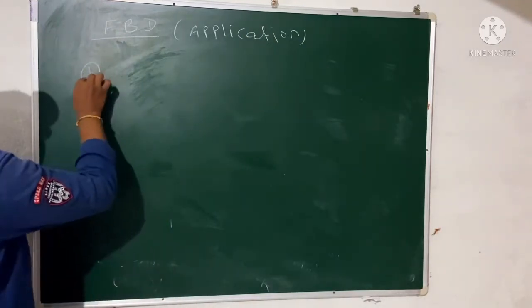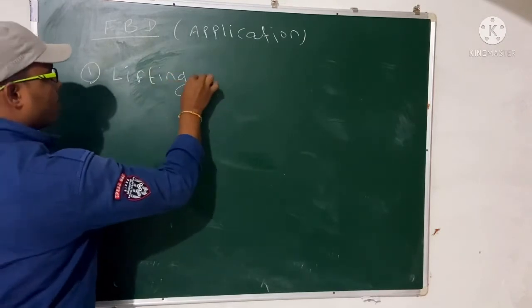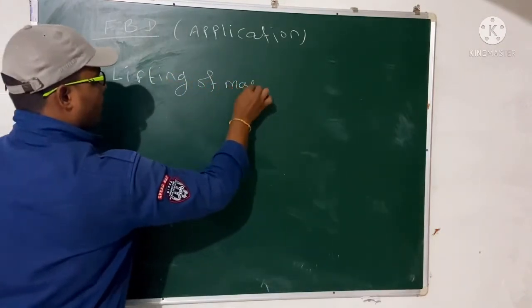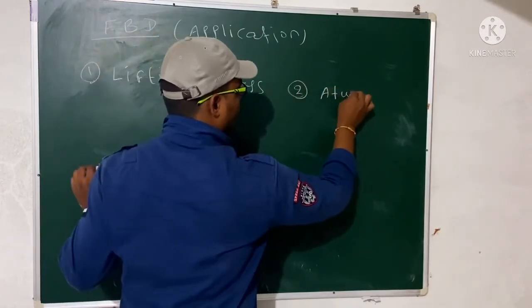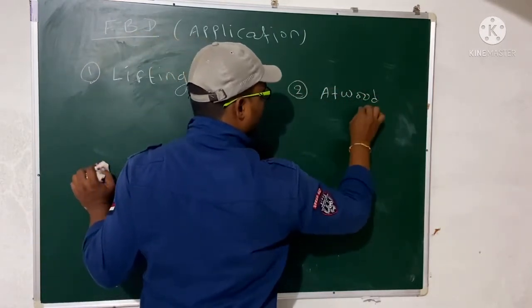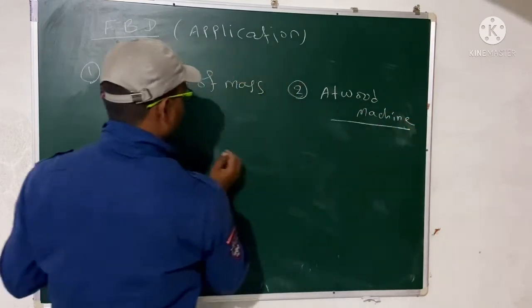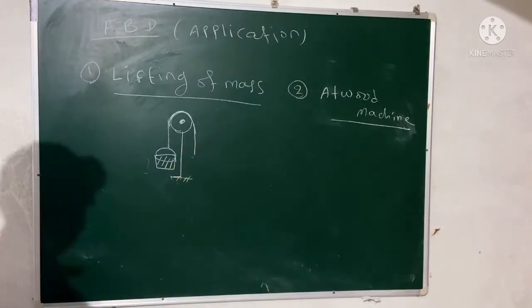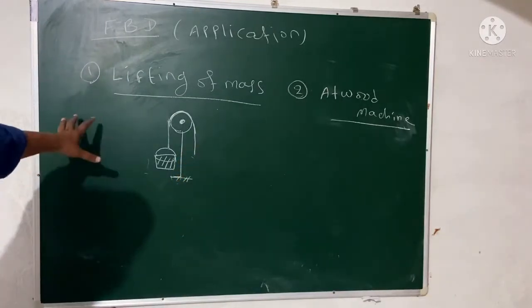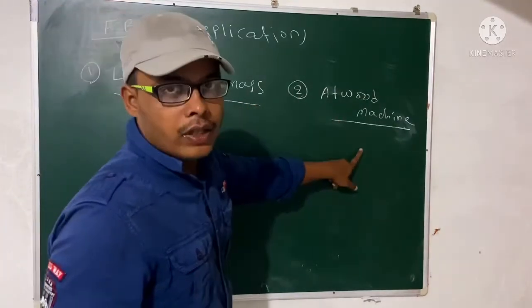One case we will discuss is lifting of mass, and the second case is the Atwood machine. So these are the two applications of the free body diagram: lifting of mass and the Atwood machine.